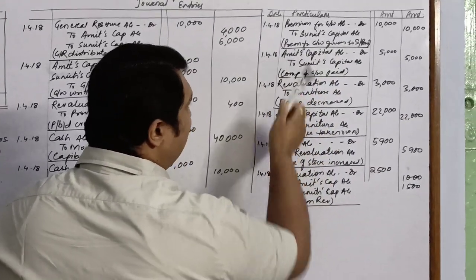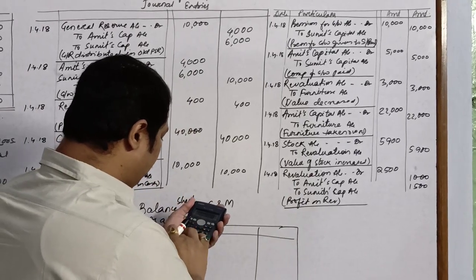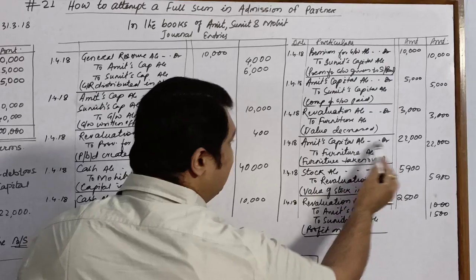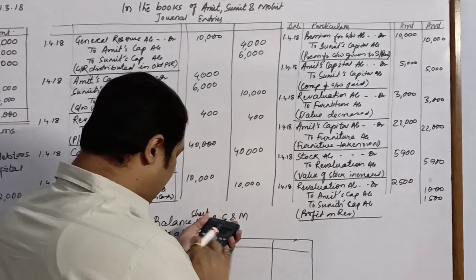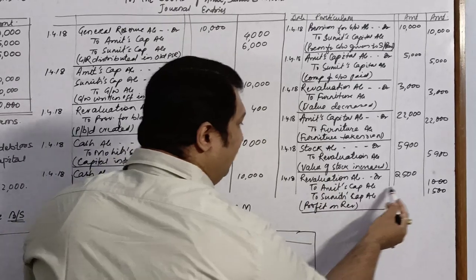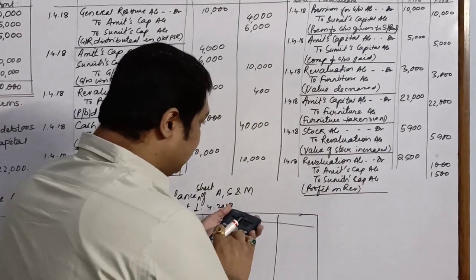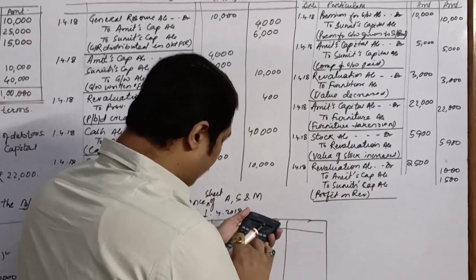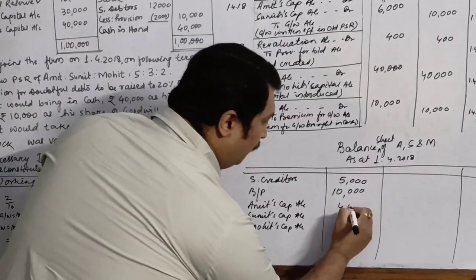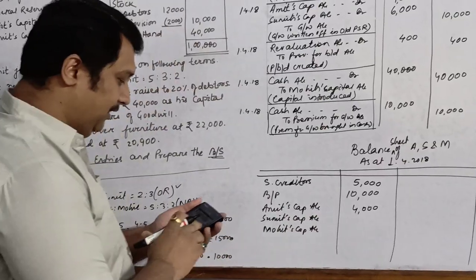Here it is on the debit side, so minus 5000. Once again, no entry for Amit here. Amit's name is on the debit side, so minus 22,000. And at the end we have Amit's capital over here, plus 1000. So after all these additions and subtractions, the amount left is rupees 4000, which I will write over here.